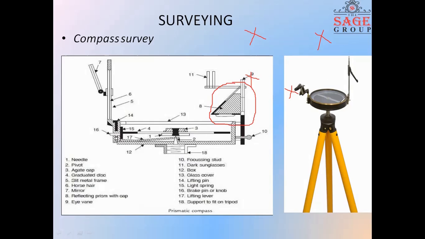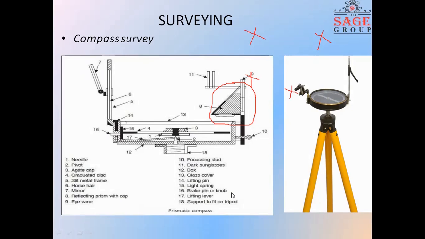That means it has readings from 0 to 360, marked on a metal ring mounted on a needle, so that if the marked point is outward or inward, the exact whole circle reading can be obtained using this compass. The prism is used because the readings marked on the scale are inverted, and with the help of the prism we get the real, exact image clearly. That's why it is named a prismatic compass.